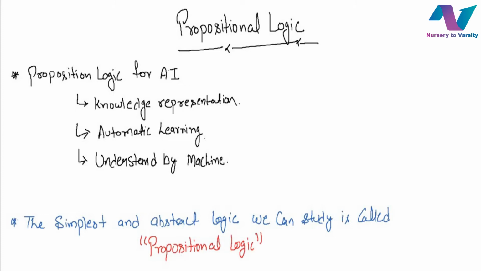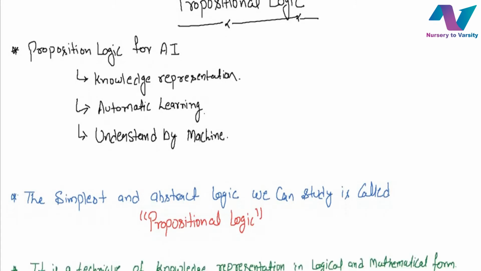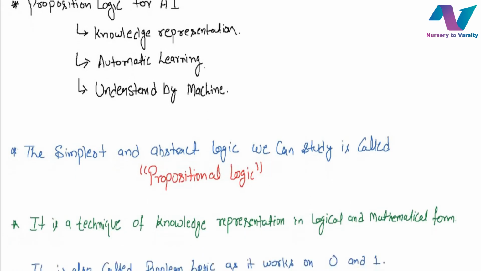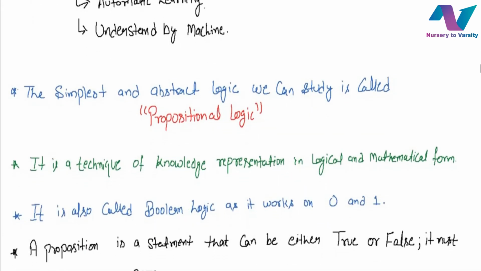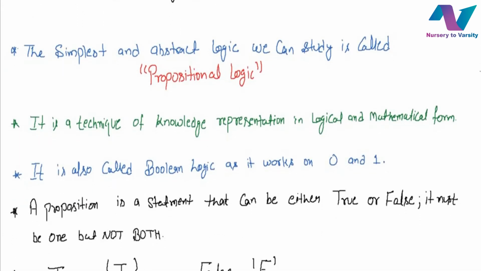Our formal languages are of two types, as we read in our last tutorial. One is propositional logic, the second is first order logic, and propositional logic is one of the simplest and easiest ways of knowledge representation to a machine. So this is how propositional logic works for AI. Now I am going to discuss a few basic definitions about propositional logic.